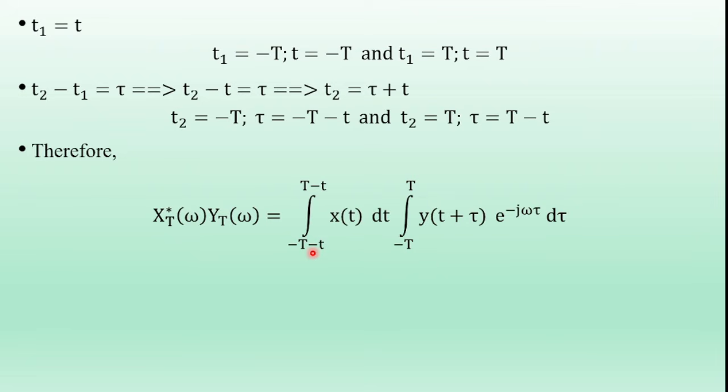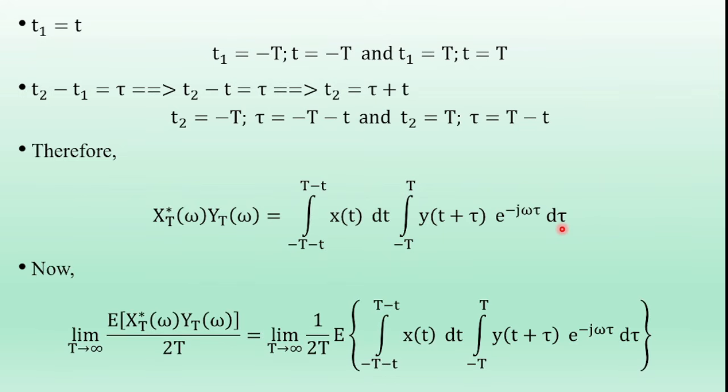Integral, tau ranges are minus capital T minus small t to capital T minus t, x of t1. So x of t1 is equal to x of t, dt1 is dt. Integral, small t ranges are minus capital T to plus capital T, y of t2. So t2 is equal to t plus tau, y of t plus tau, e power minus j omega of t2 minus t1. So t2 minus t1 is tau. E power minus j omega tau, d tau.